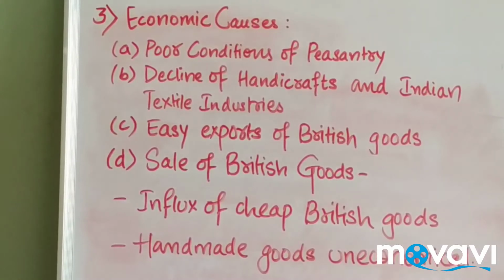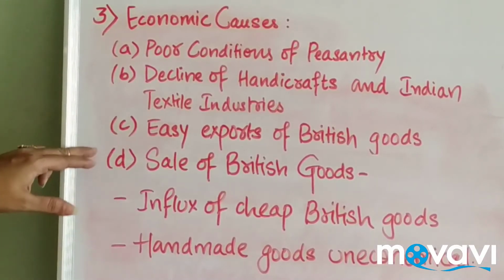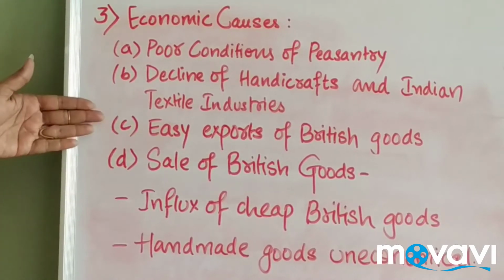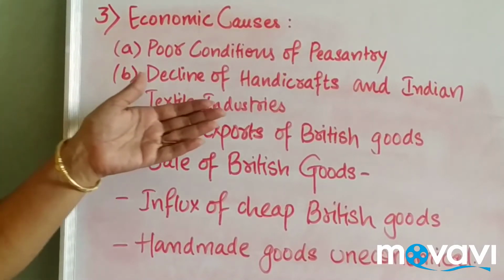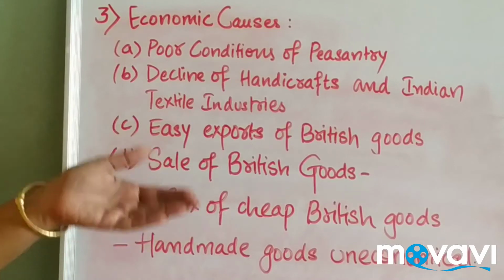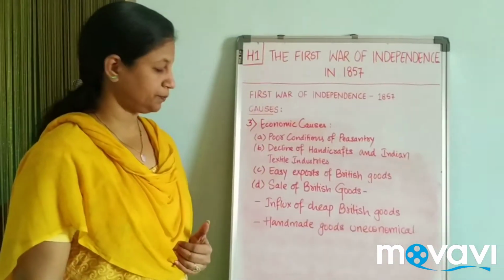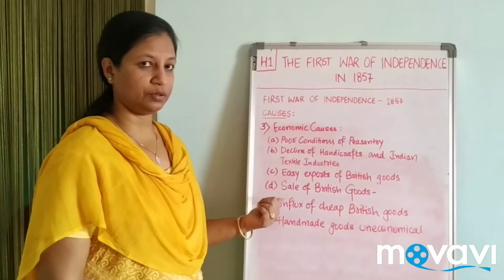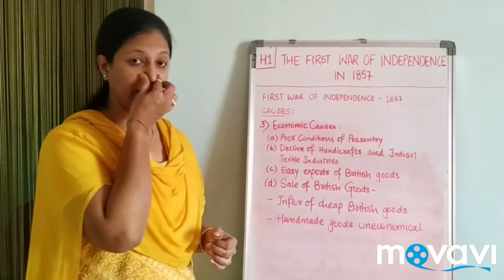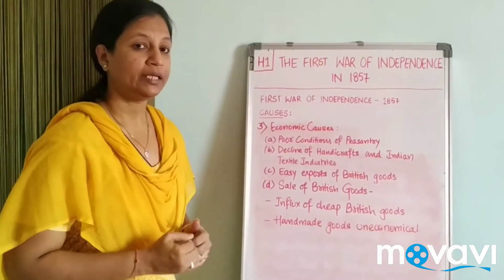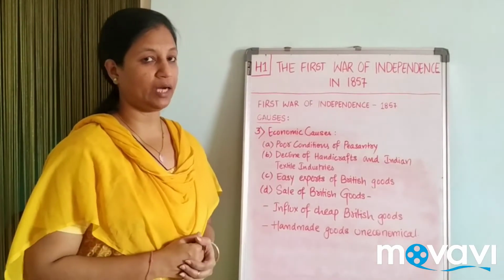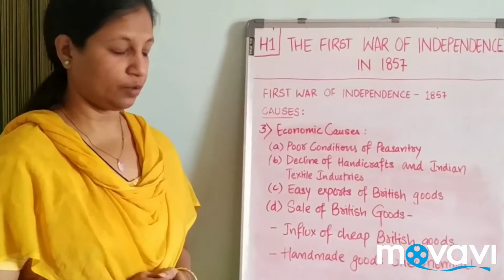The next point is sale of British goods. This point is almost included in this one. As we have seen, the easy exports, the steamships and the railways have been introduced for trade and commerce. In the same way, the sale of British goods. They were very much interested in how their material should get into other countries and how they can get the maximum profits.